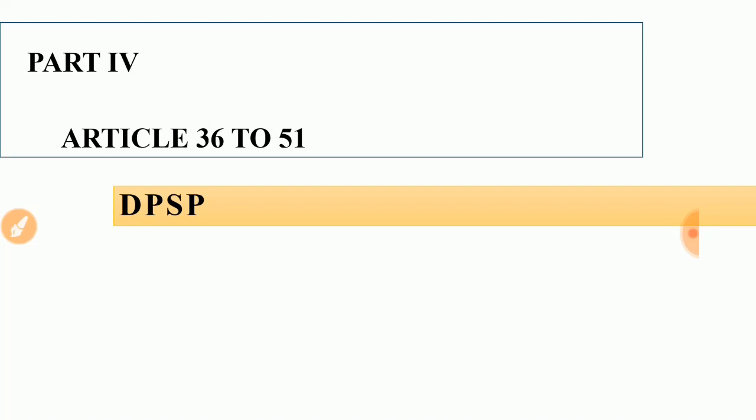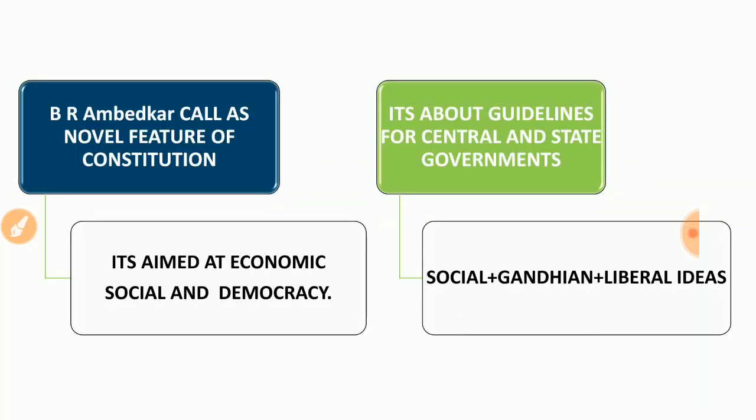And this Part 4, DPSP, Dr. B.R. Ambedkar called this portion the novel feature of the constitution, because DPSP aims at the economic, social and democratic welfare of the people. So ultimately this is for the state and the central government to do something good for the citizens of India based on socialism, Gandhian principles and liberal ideas. These are the guidelines for the central and state governments to keep in mind while framing laws and policies.